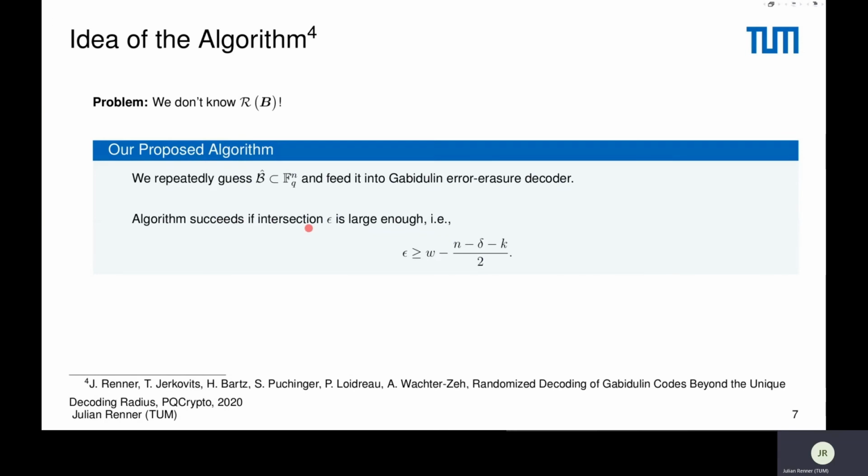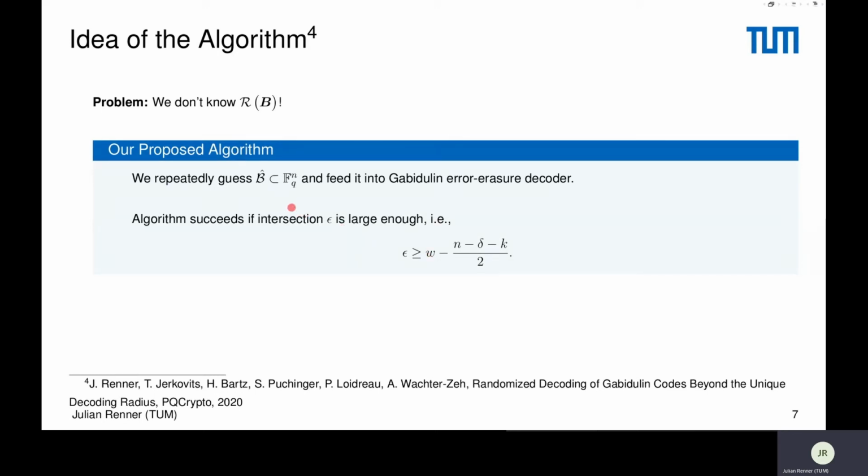But the issue is that by the problem statement, we don't have any information about the error, and therefore also not about this matrix B or its row space. So the idea of our proposed algorithm is that we repeatedly guess the subspace B hat and feed it, together with the vector R and the Gabidulin code, into the Gabidulin error erasure decoder that I described before. We do this until the intersection epsilon of B hat and the row space of B is larger than this quantity, because then the error erasure decoder outputs a vector and we can check if this is a valid solution to the problem.